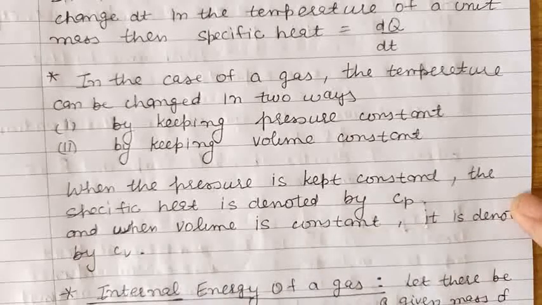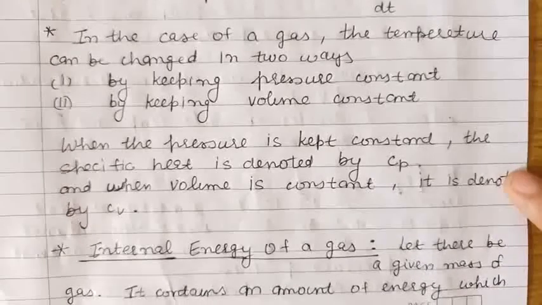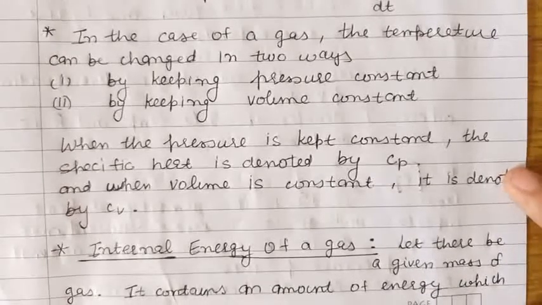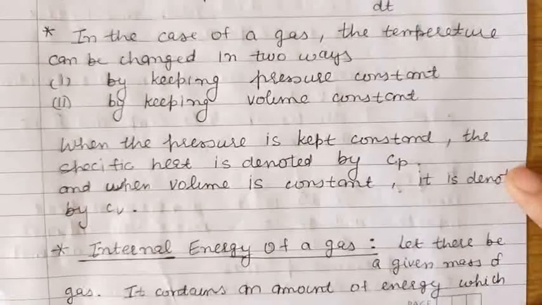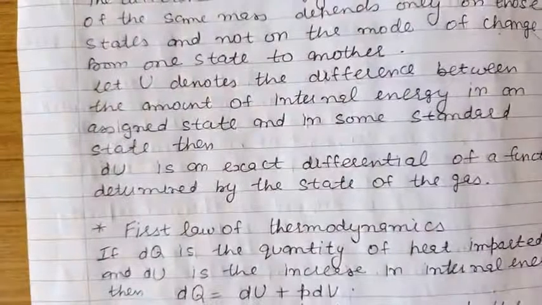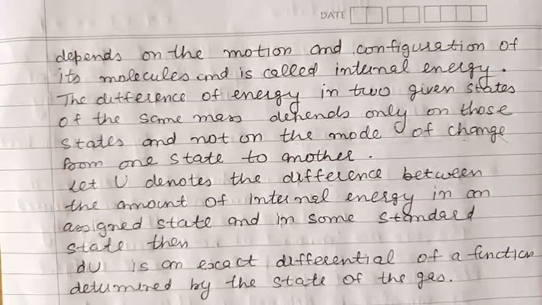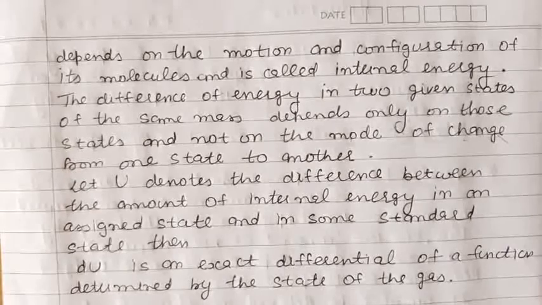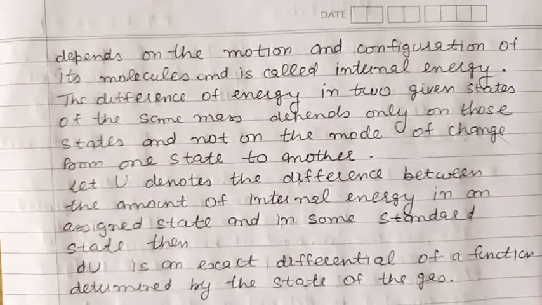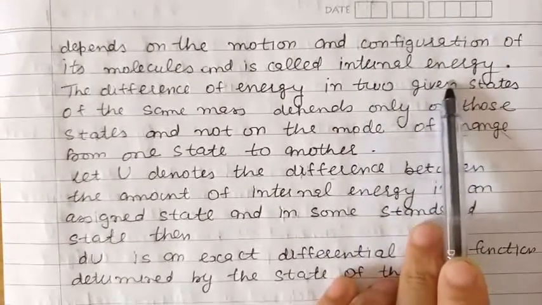To prove this, first of all, let us define first law of thermodynamics. And for this, first of all, let us define internal energy of a gas. If we consider a given mass of gas, then it always contains an amount of energy which depends on the motion and configuration of its molecules. So this energy which is contained within the gas, that is called internal energy of the gas.